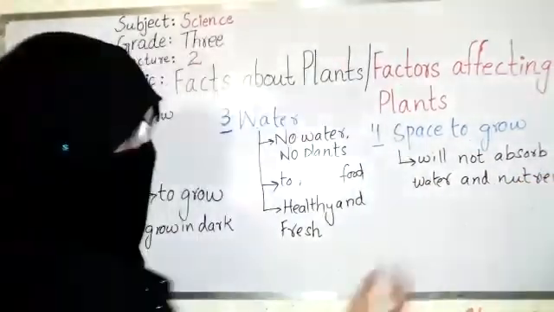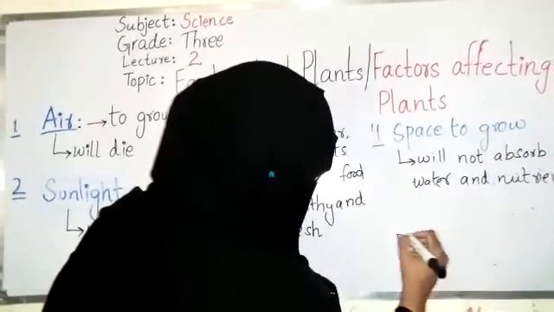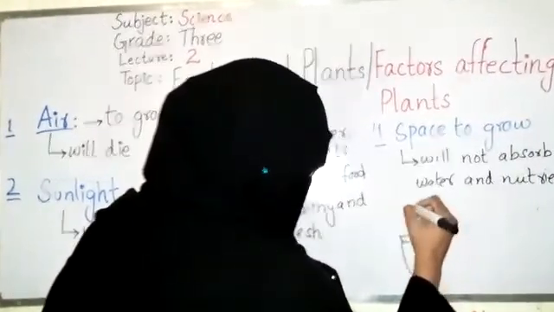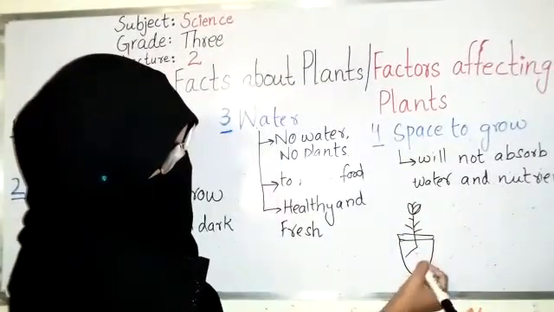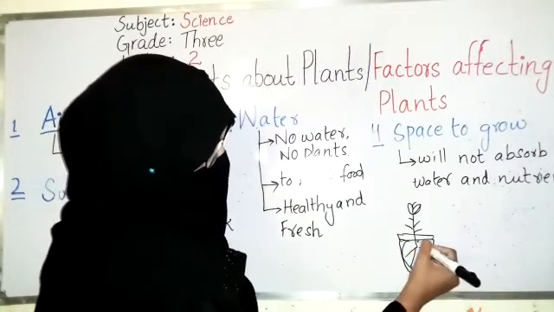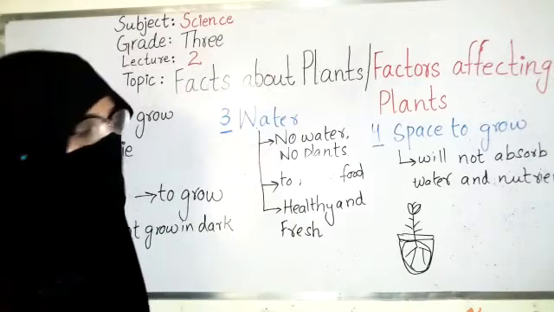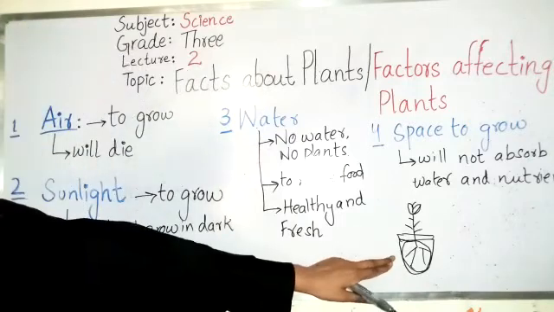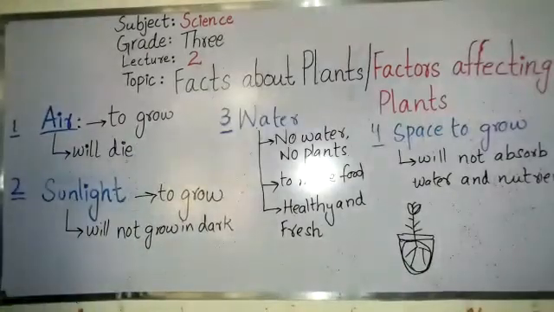For example, if you see, this is a plant. If this is a plant and its roots are here, only this is the space where roots can grow. Outside this space, it cannot go outside. So if there is more space, the roots will absorb maximum water and maximum nutrients. So there must be a proper space for roots to absorb water and nutrients from soil.